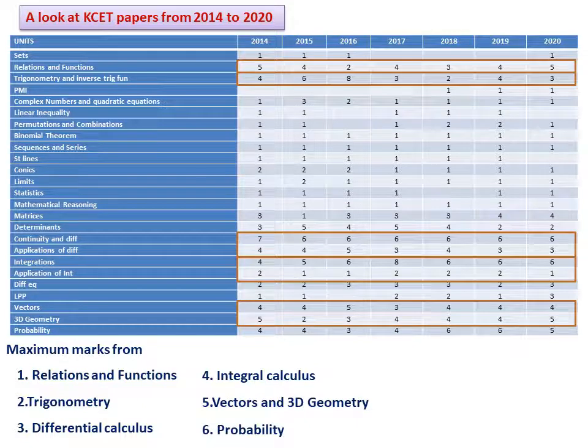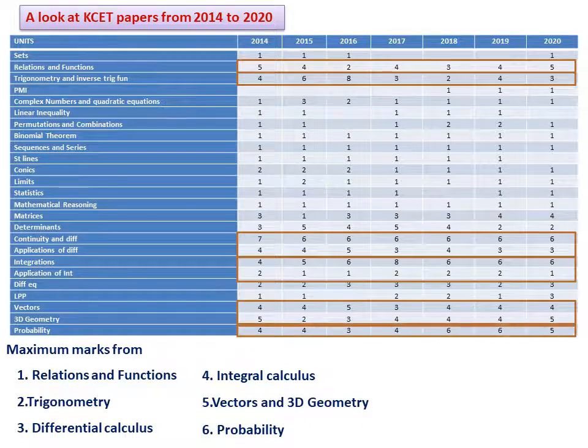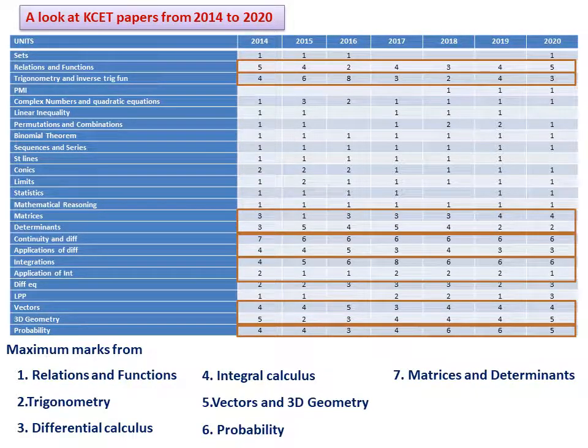So that's also maximum. Then probability, this is actually a small chapter in the second PUC. In first PUC also it is a small chapter, but see the number of questions. Even 6 marks worth of questions are asked in 2 years. Therefore, this is also another important unit. Then the last, the 7th, matrices and determinants: you can see here 6 marks, even 8 marks, like that questions are asked. So when you analyze this, one thing is very clear. Whenever you are preparing for the CET examination, you must give more importance to these 7 chapters so that you can get the maximum questions from them.